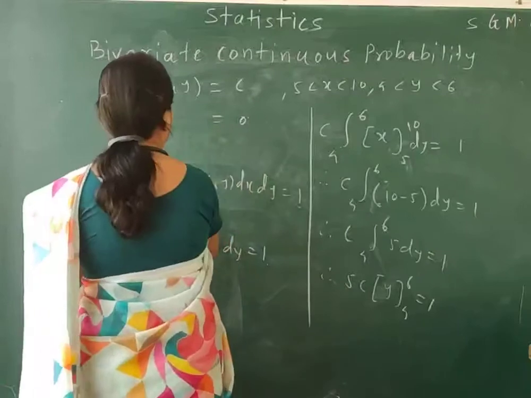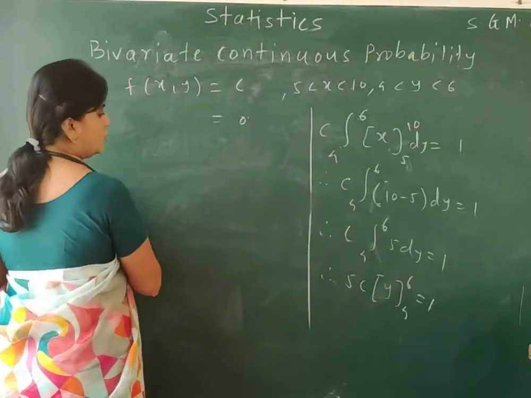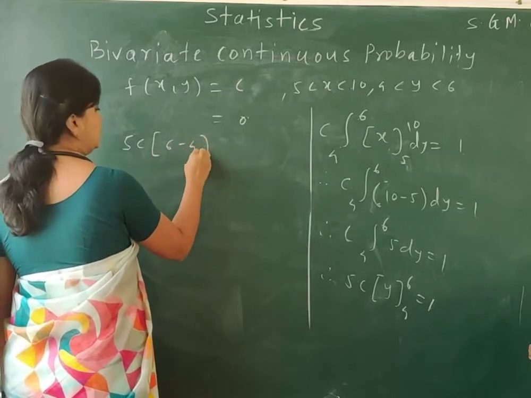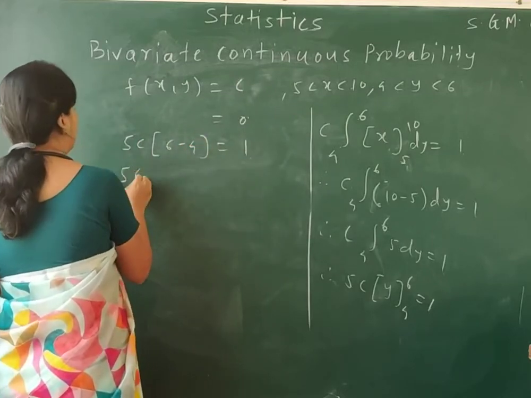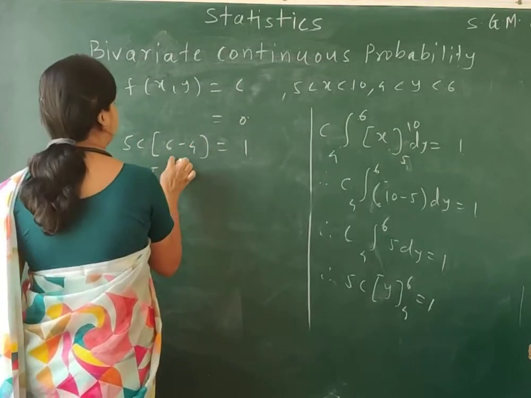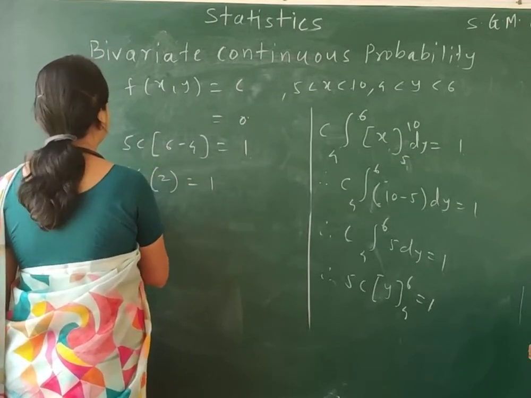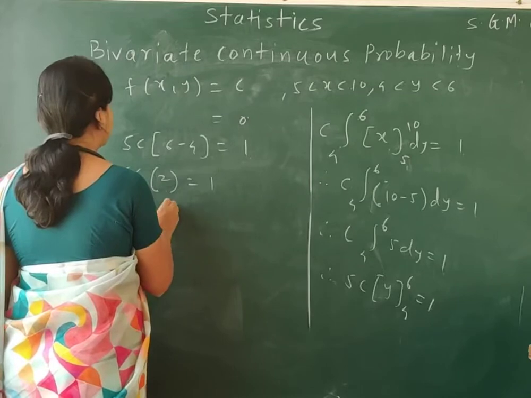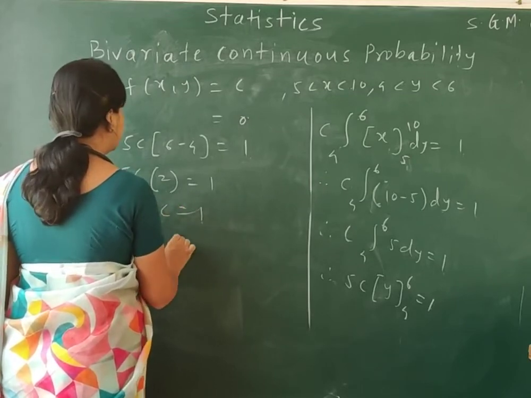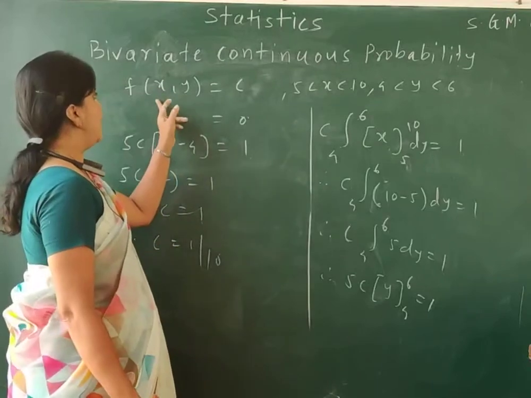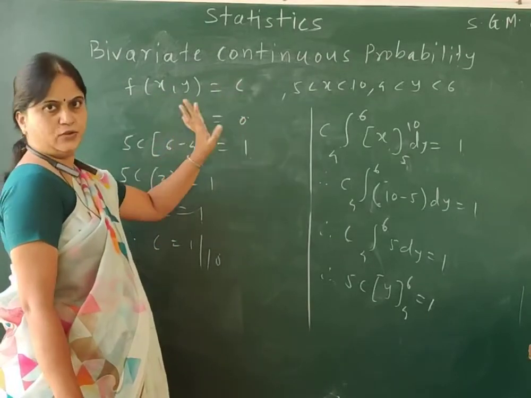Now, solve the integral. So 5c times 6 minus 4 is equal to 1. 6 minus 4 is 2, so 5c into 2 is equal to 1. And hence we get 10c is equal to 1, and hence c is equal to 1 by 10. So my f of x comma y is 1 by 10 over here.